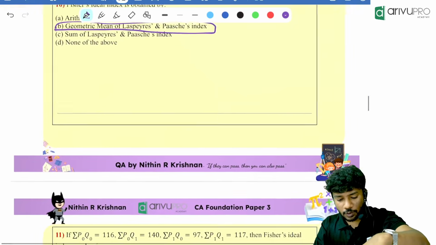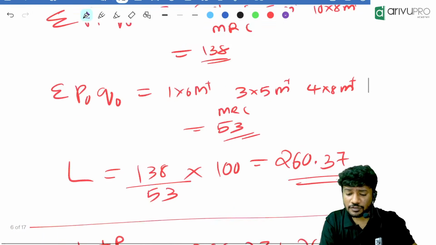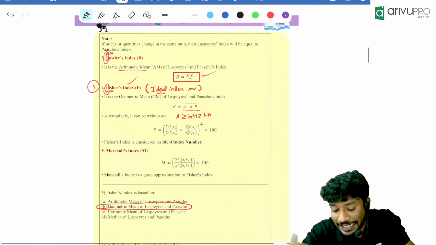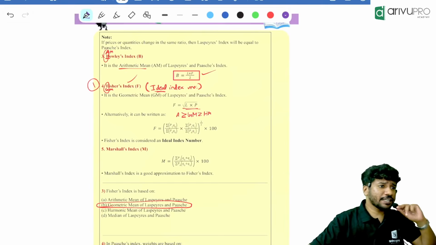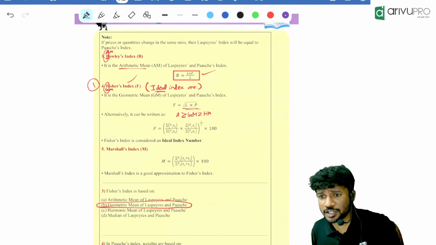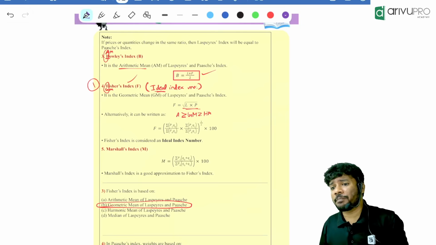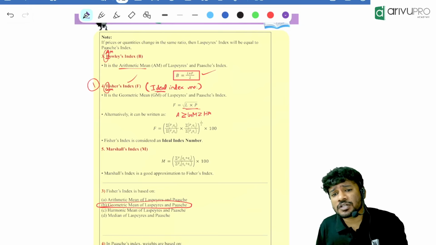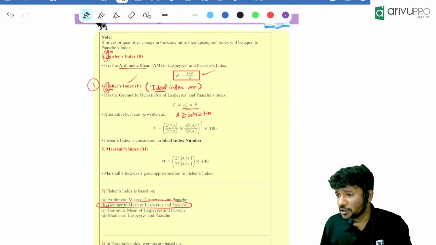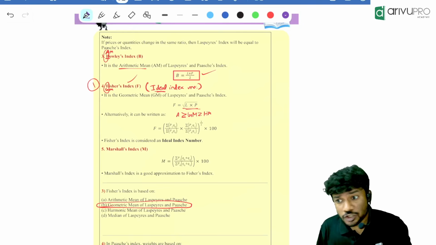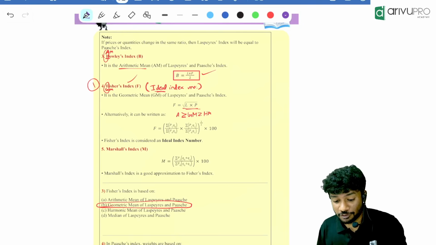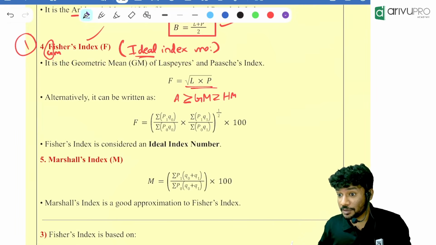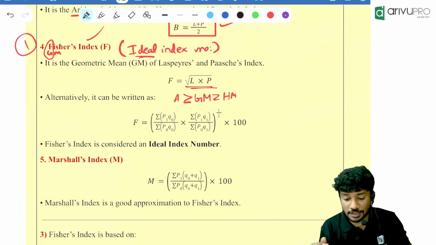Okay. Now, people, I will go back to Fisher. What was the other name of Fisher? Ideal index number. Then, how will you define Fisher? Fisher is the geometric mean of Laspeyres index number and Paasche index number. Now, can I say one more thing? Which is the best measure of constructing an index number, geometric mean or arithmetic mean? Geometric mean. Why? Percentages are involved. So that itself will constitute the index number, Fisher being the ideal index number, right? Because we are finding the geometric mean of percentages.